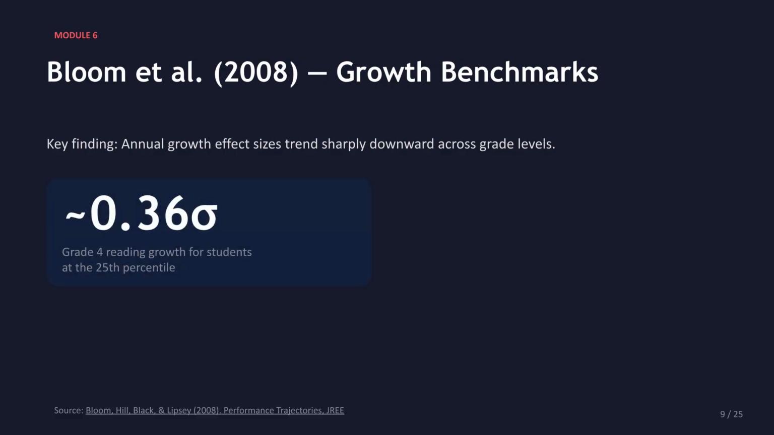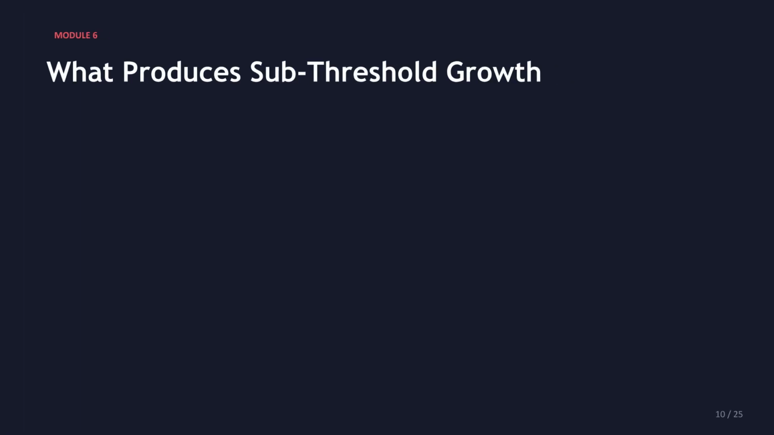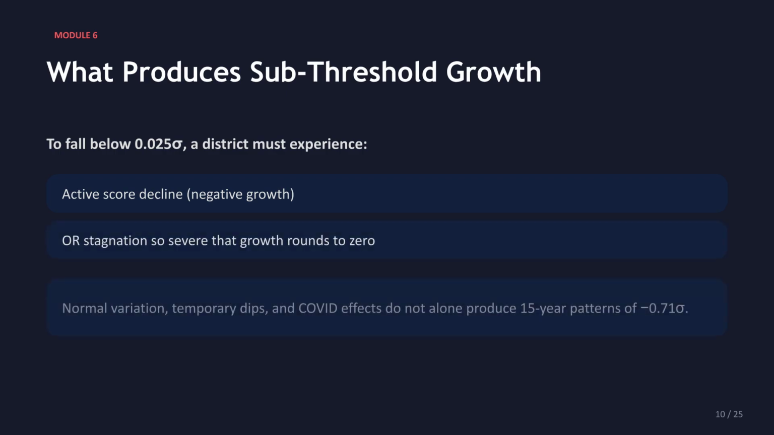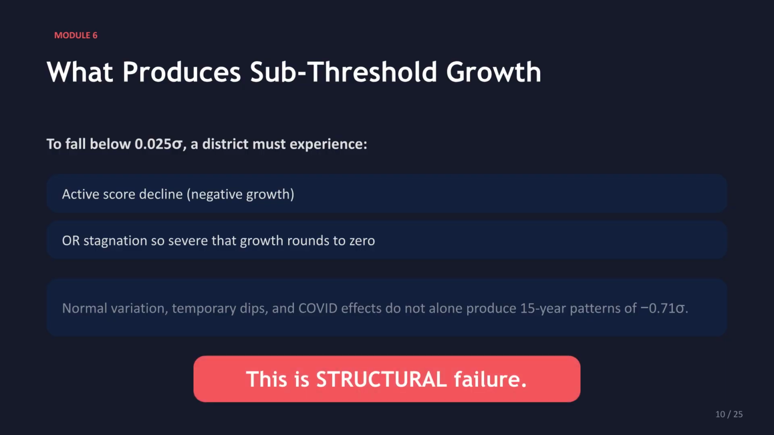For example, Grade 4 reading growth for students at the 25th percentile is approximately 0.36 sigma. The 0.025 sigma threshold is only about 7% of that baseline. This low figure is produced only by active retreat or severe stagnation. To fall below 0.025 sigma, a district must experience either active score decline or stagnation so severe that growth rounds to zero. Normal variation, temporary dips, and COVID effects do not alone produce the multi-year patterns observed. This signifies a structural failure.